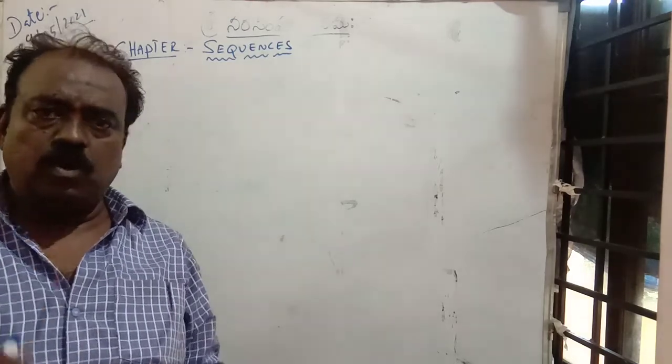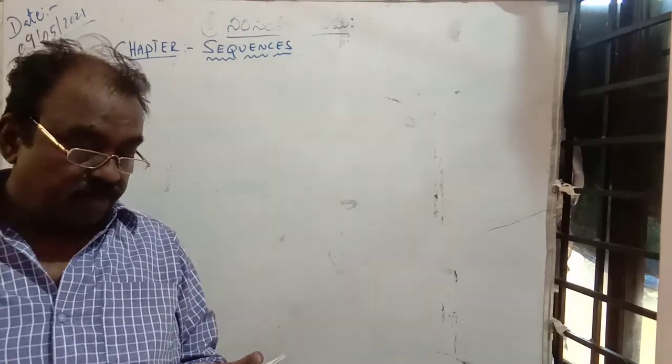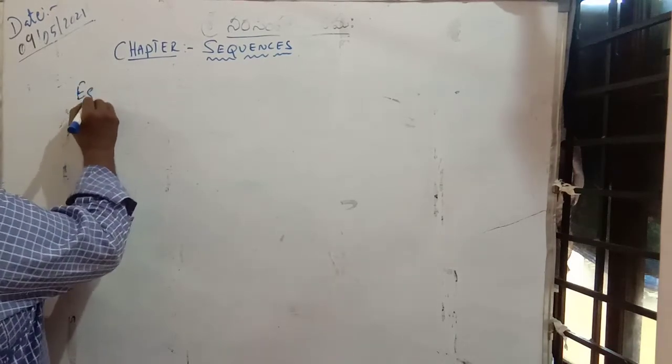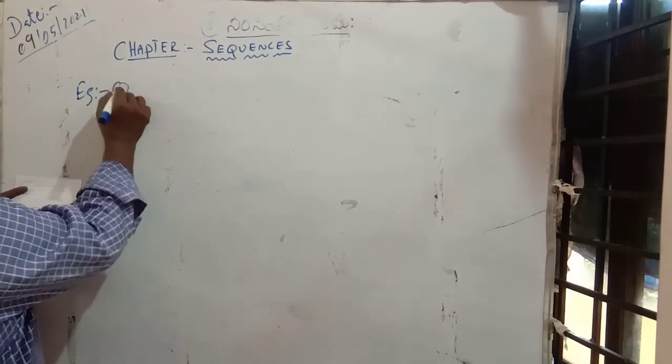Okay, we'll do some examples. Example 1.